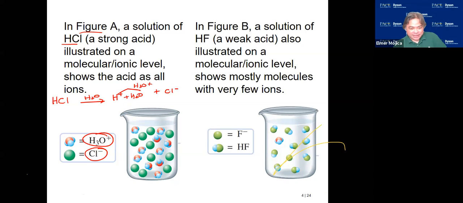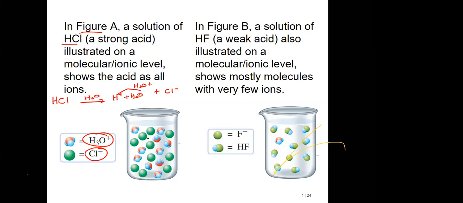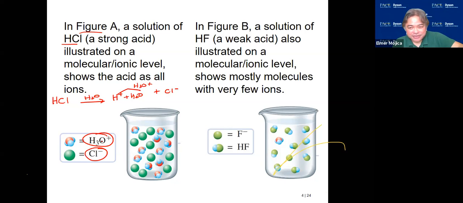You might ask where the H3O+ came from: that came from H+ added with water. Do you see any HCl that remains? No. As you can see here, it's either a chloride or a hydronium ion.